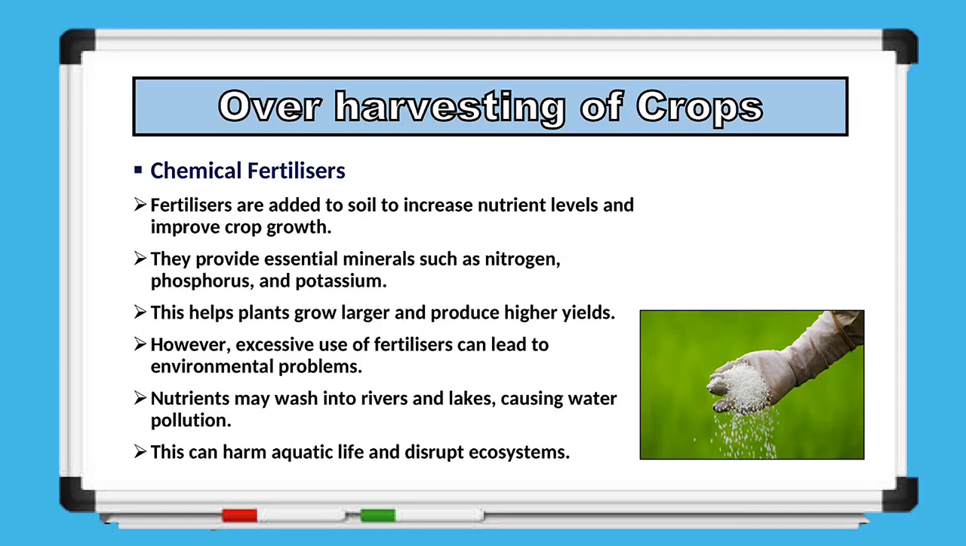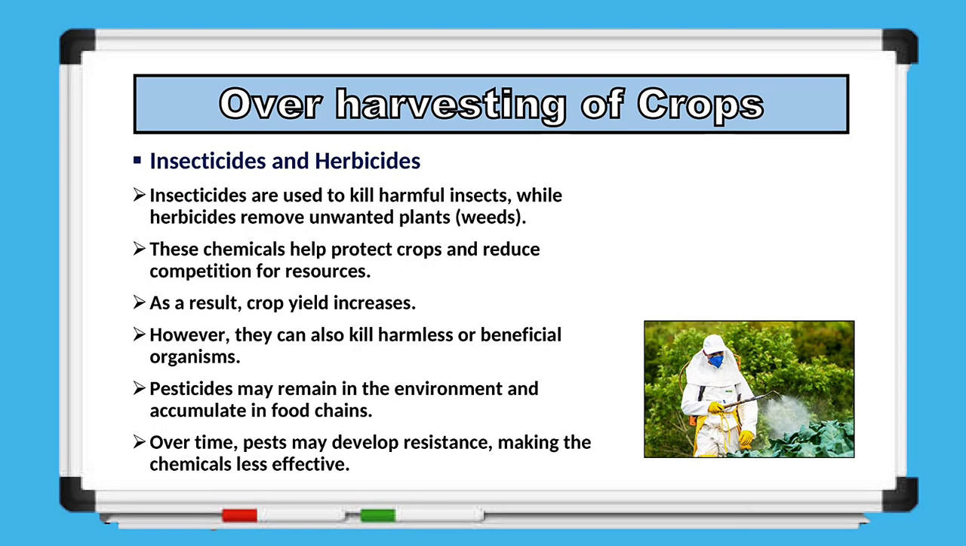Now let's discuss chemical fertilizers. Fertilizers are added to the soil to replace essential mineral nutrients such as nitrogen, phosphorus, and potassium. These nutrients promote healthy plant growth and increase crop yields. However, excessive use of fertilizers can create environmental problems. Rainwater may wash excess nutrients into rivers and lakes, causing water pollution and disrupting aquatic ecosystems through processes such as eutrophication.